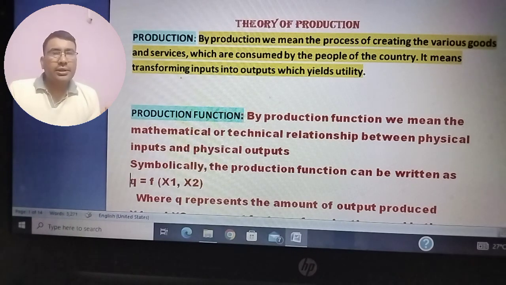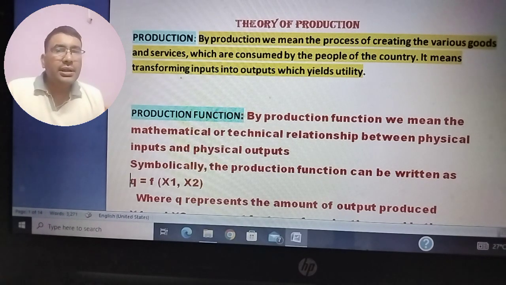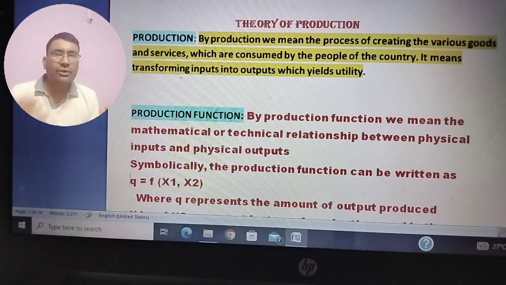Today I will be starting a new chapter, Theory of Production. So let's get started with the concept of production. See, as far as production is concerned, it simply means transforming one form of resources into another form. That is, when you are converting raw materials, that is one form of resource, into another form, that is a finished product, that is also a resource. This is simply production.